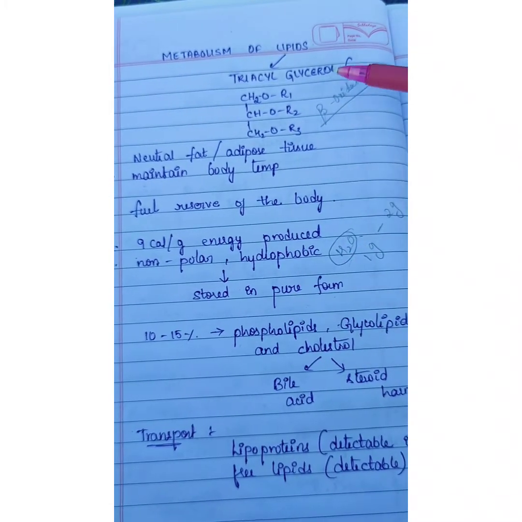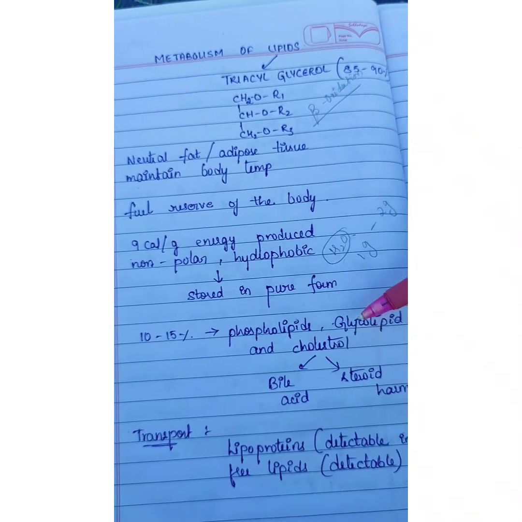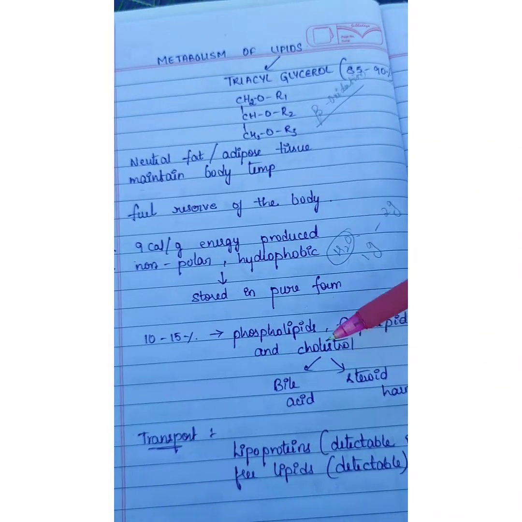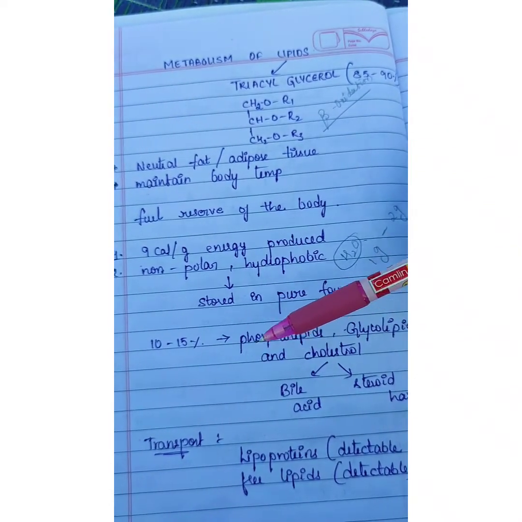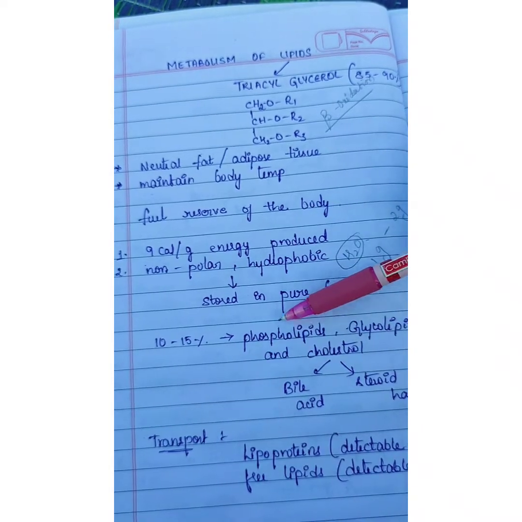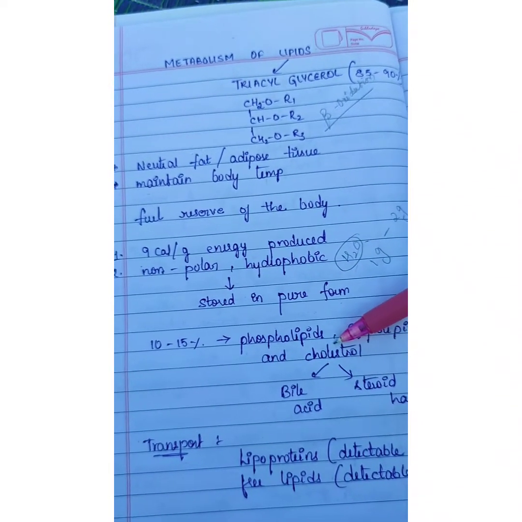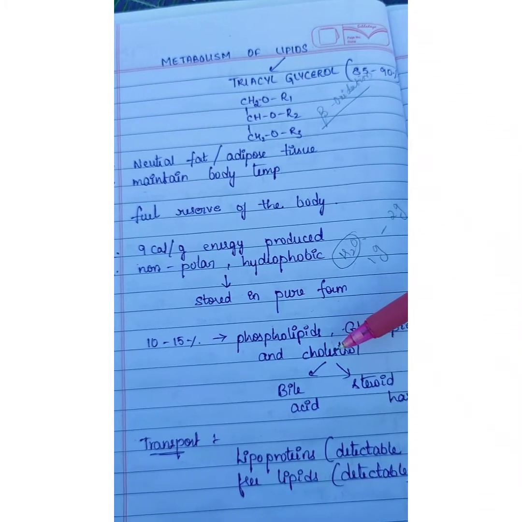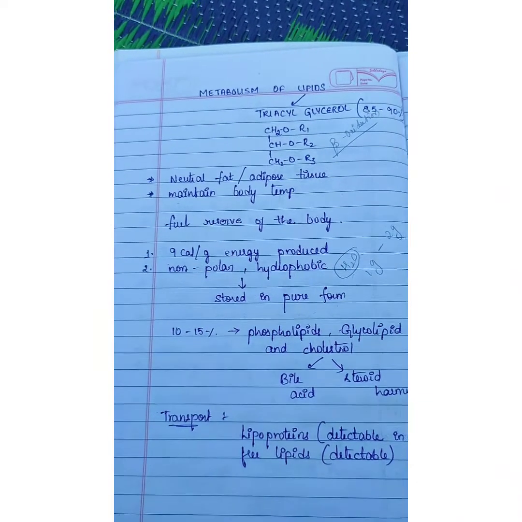Along with triacylglycerols, there are also phospholipids, glycolipids and cholesterol in the 10 to 15 percent. That means the remaining 10 to 15 percent of lipids are phospholipids, glycolipids and cholesterol. This cholesterol is a precursor for bile acids and steroid hormones.